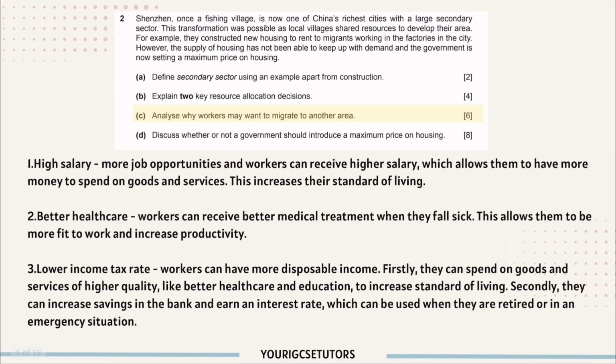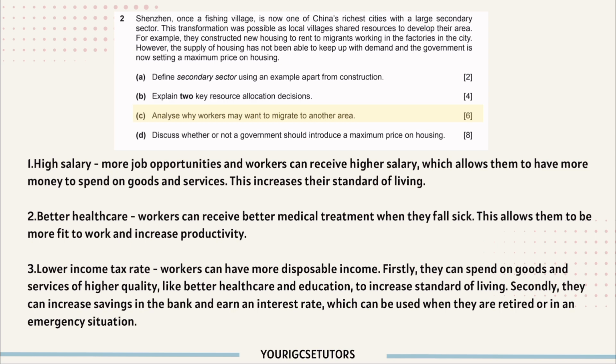2C. Analyze why workers may want to migrate to another area. First, it can be due to high salary. So there are more job opportunities, so workers can receive higher salary, which allows them to have more money to spend on goods and services. So this increases their standard of living. Second, better healthcare. So workers can receive better medical treatment when they fall sick. This allows them to be more fit to work and increase productivity.